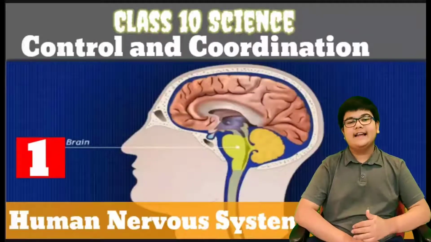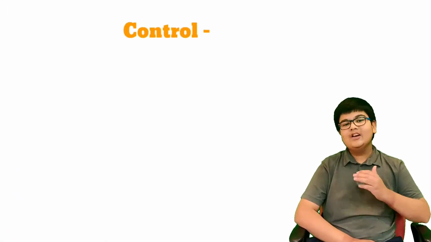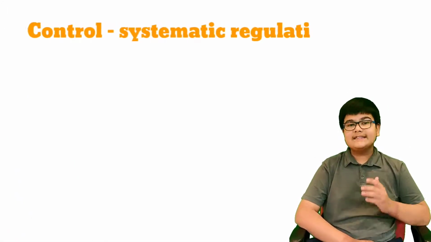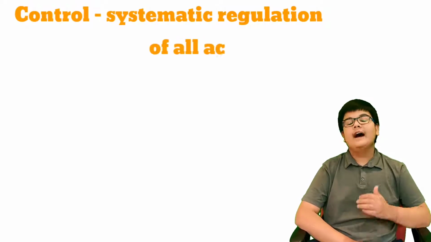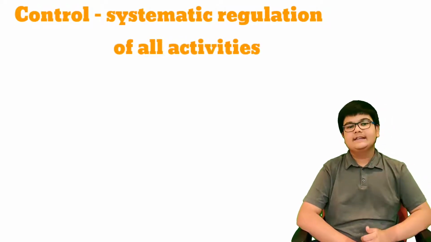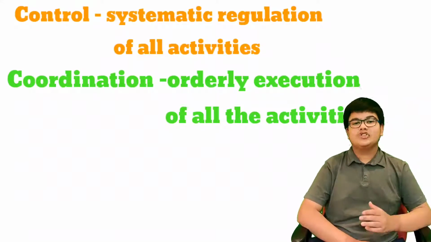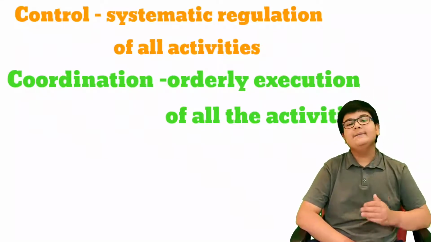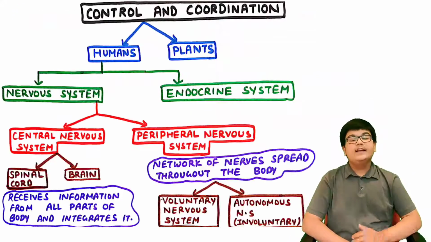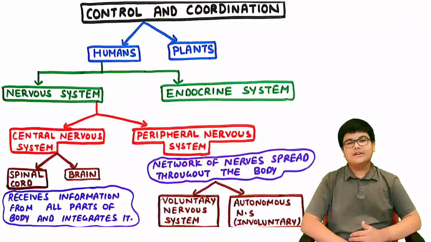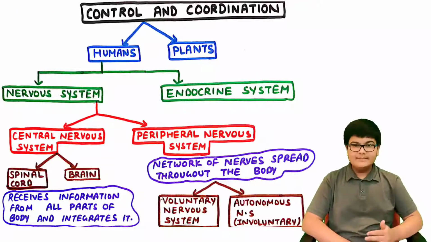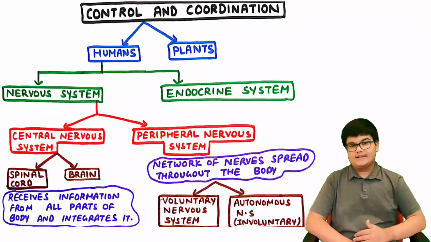First, let us understand the definition of control and coordination. The meaning of the word control is systematic regulation of our day-to-day activities. And the meaning of coordination is the orderly execution of all the activities in perfect harmony. In this chapter, we shall learn the control and coordination in humans as well as in plants.